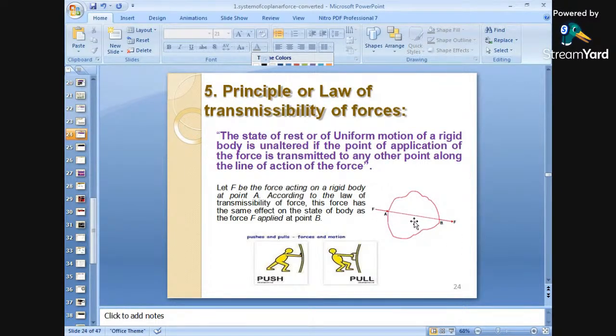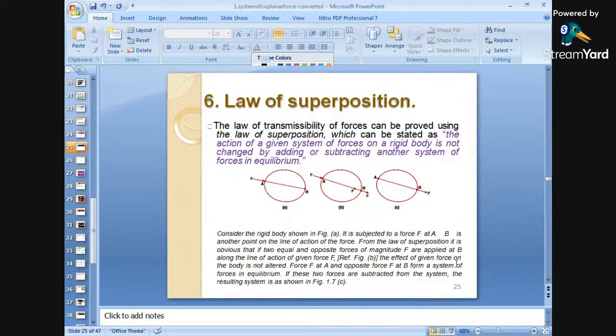It is to be transferred along the same line of action. Okay? So these are the examples for pull and push forces and the principle of transmissibility.